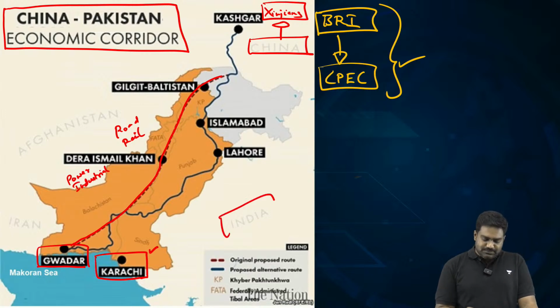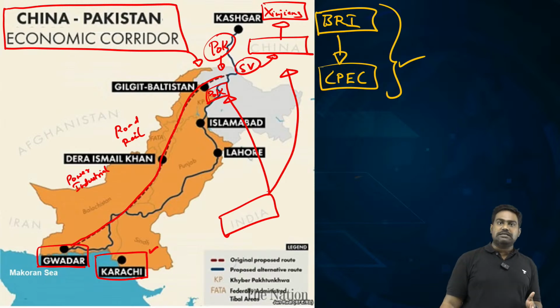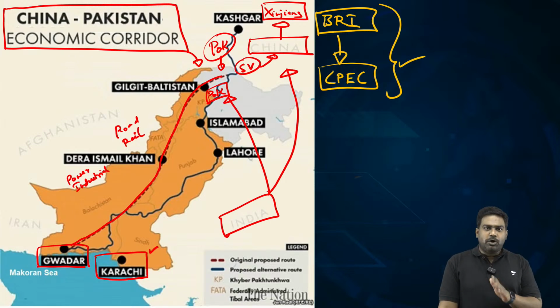Now, obviously, India has boycotted the CPEC and Belt and Road Initiative because it passes through POK. You can clearly see in the map, the alignment of this corridor is contentious for India. It violates India's sovereignty because it passes through Shaksgam Valley, which Pakistan has gifted to China. And it passes through the rest of POK, Pakistan occupied Kashmir, which is essentially Indian territory, illegally occupied by Pakistan. So naturally, India has boycotted the project. We have boycotted the Belt and Road Initiative itself.